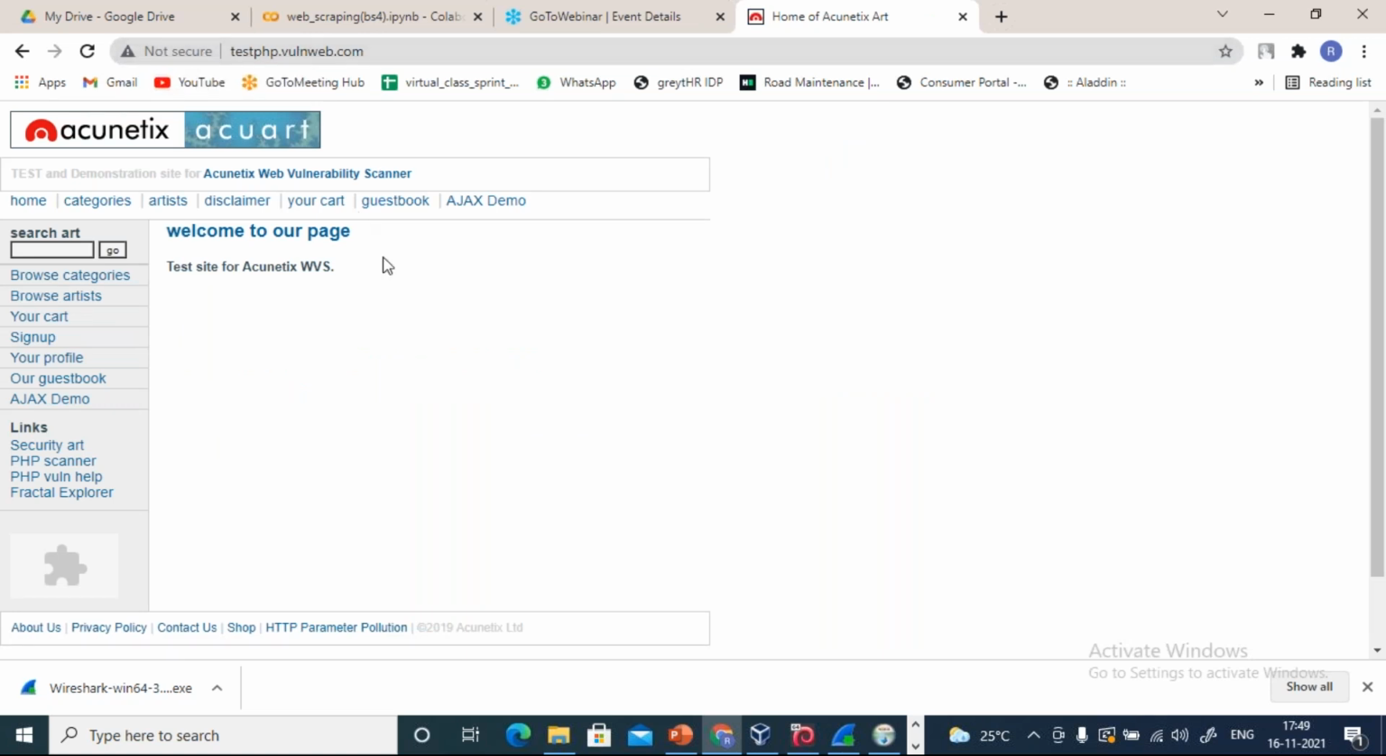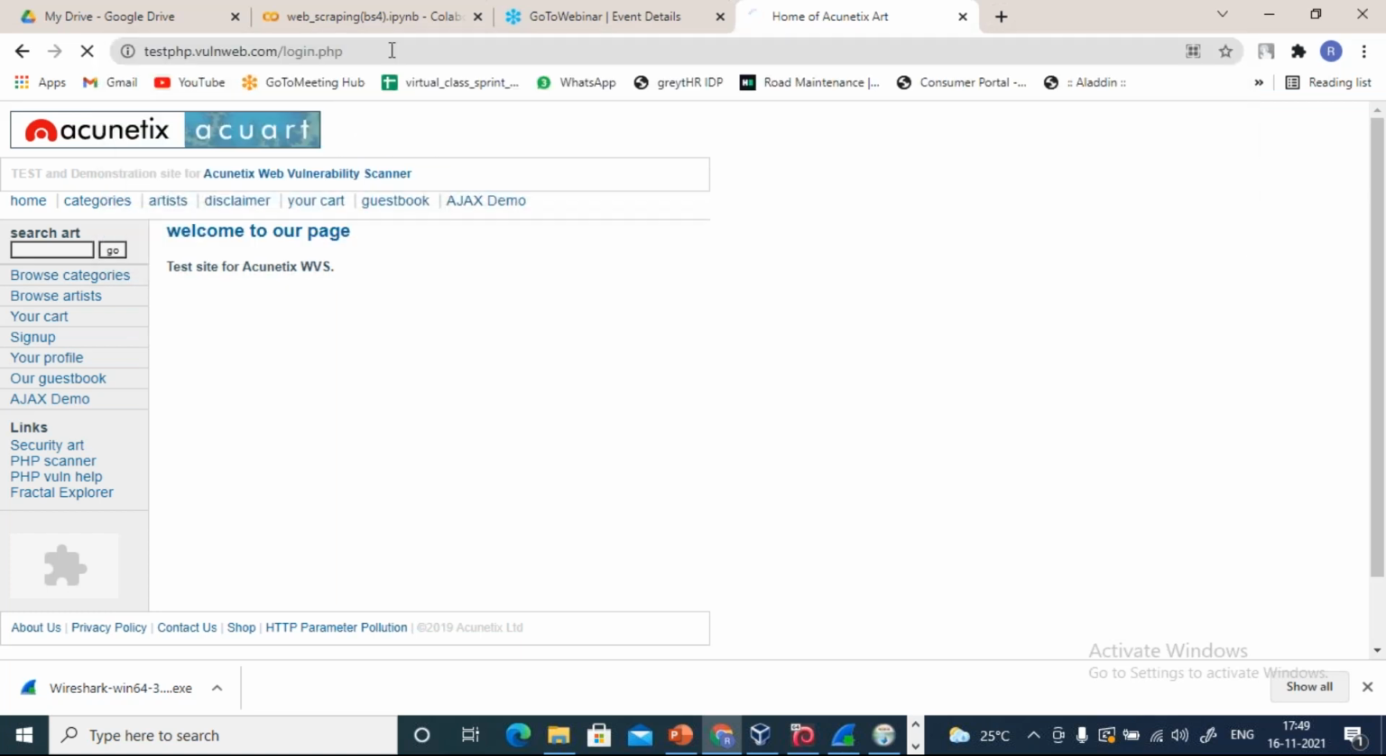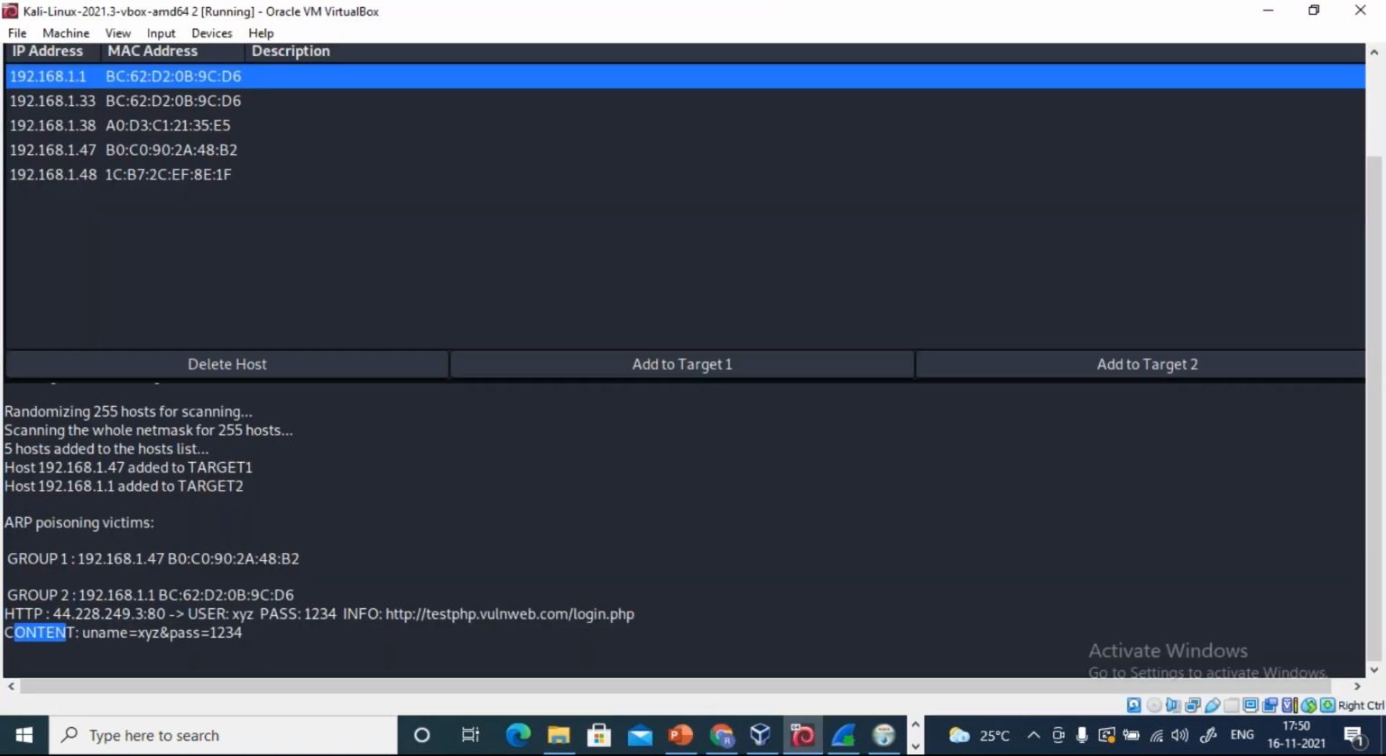So here let's say I'm going to go to the login page. And here I will add some login details. So let me write XYZ as the username and the password as 1234. I'll just click on login. So now you can just check in your Ettercap. Are you getting the content? So the content is now moving through this Ettercap tool. So in this way you can hack, okay? You can hack those web pages which are not secured. Clear?